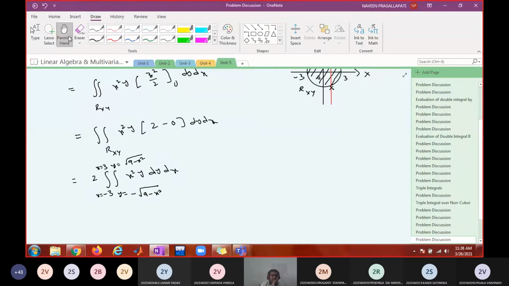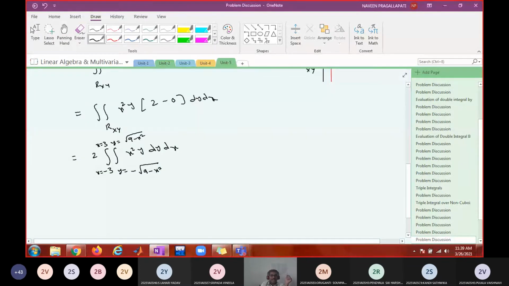Either you evaluate this integral in Cartesian form, and I think you can do it easily, because y is there and when you integrate y square, the root will go. Or you can convert into polar form. X is r cos theta whole square, y is r sin theta, and dy dx is r dr d theta.